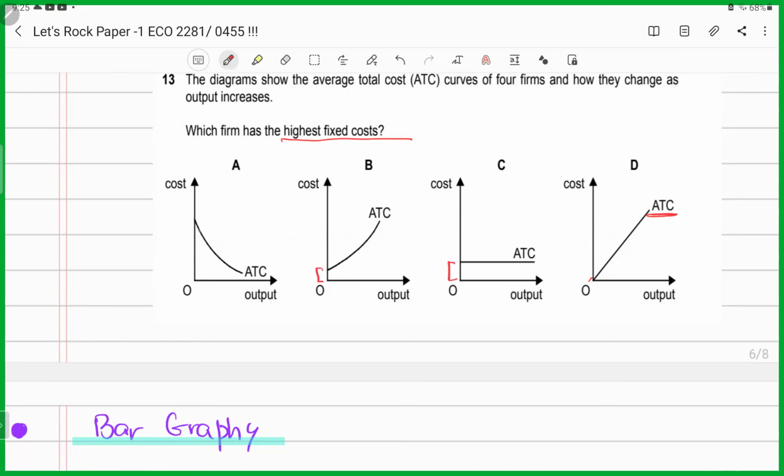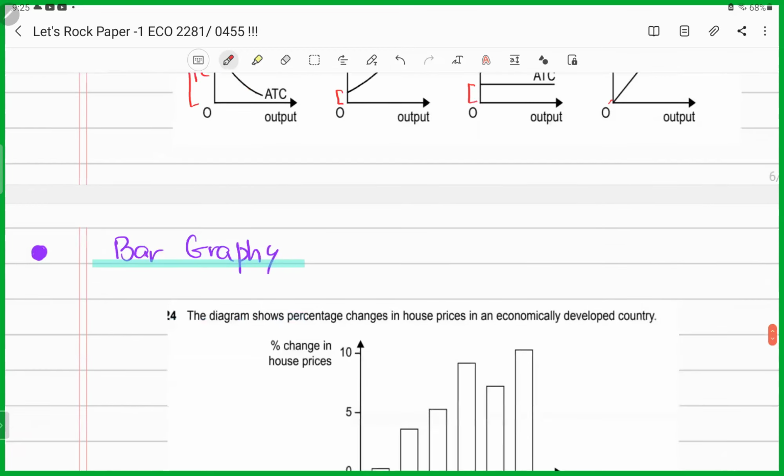And in this case, the curve is starting from here and gradually the average total cost is declining. So this means this total amount was fixed cost. Because we all know fixed cost remains constant in the short run, right? It remains fixed in the short run. It doesn't change with the level of output. So it has to be A if you are talking about the highest level of fixed cost. You need to learn to read the graphs and the curves properly.